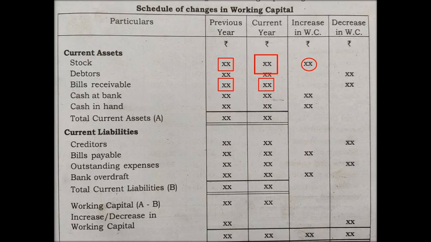And here, in the previous year the amount might have been higher, followed by a smaller amount. So there is a decrease in current asset. That's why here the amount is written in the decrease in working capital column. That is the concept of working capital.